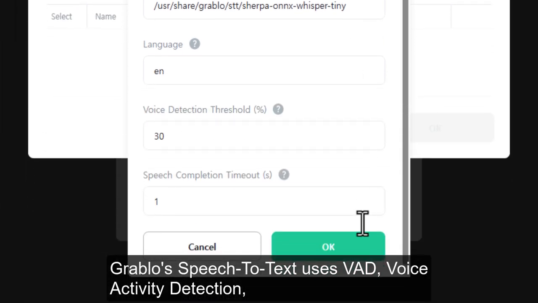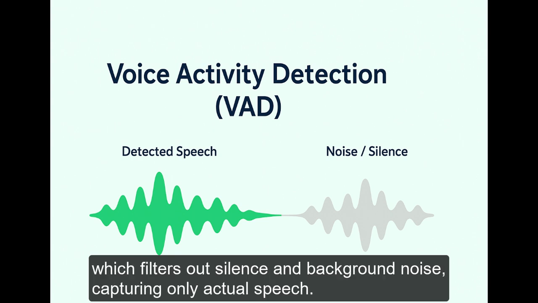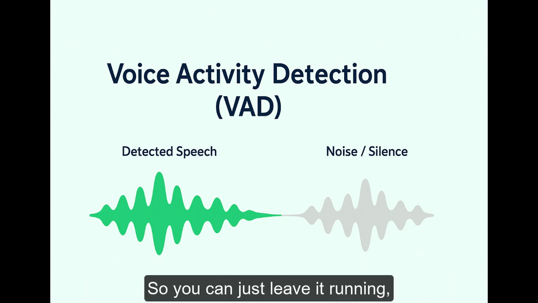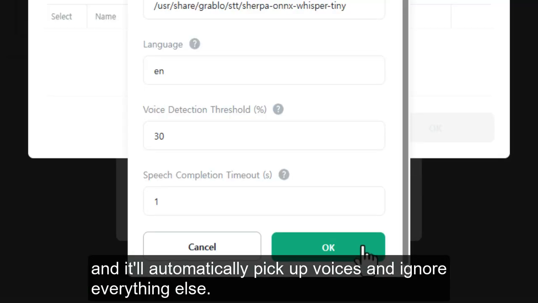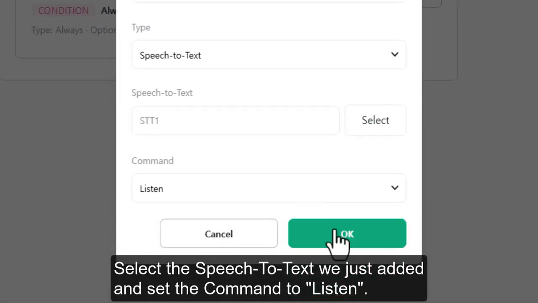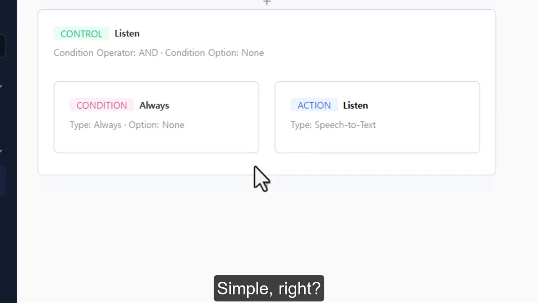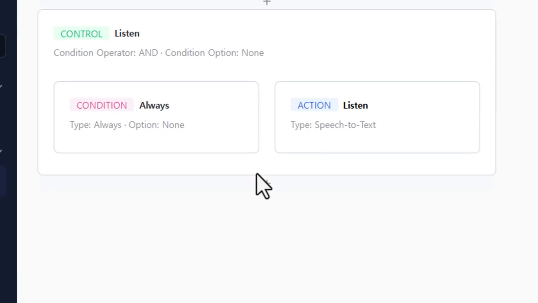Grablo's speech-to-text uses VAD, voice activity detection, which filters out silence and background noise, capturing only actual speech. So you can just leave it running, and it'll automatically pick up voices and ignore everything else. Select the speech-to-text we just added and set the command to listen. Simple, right? Now your microphone will pick up voices and convert them to text automatically.